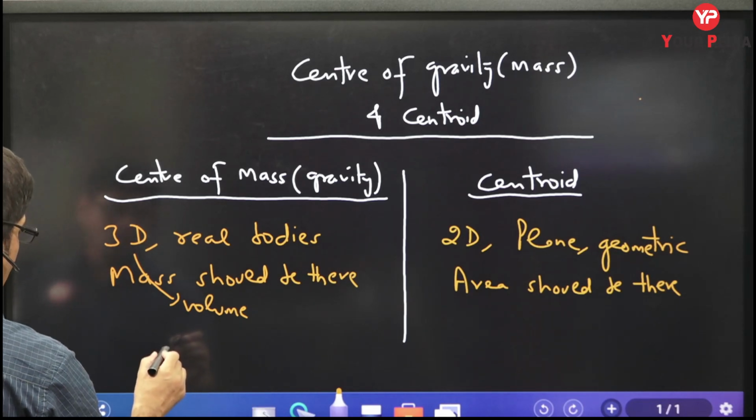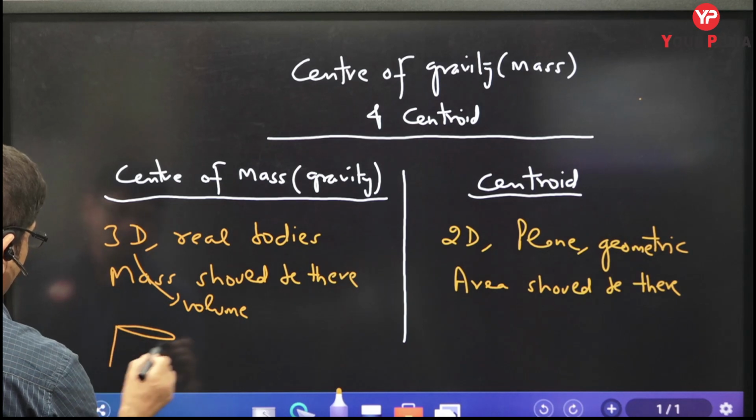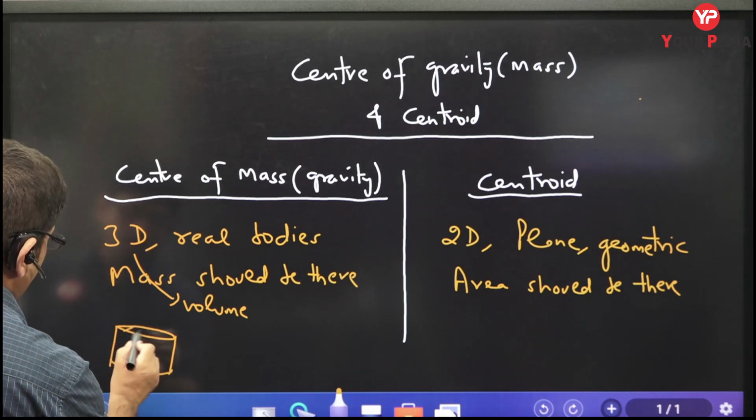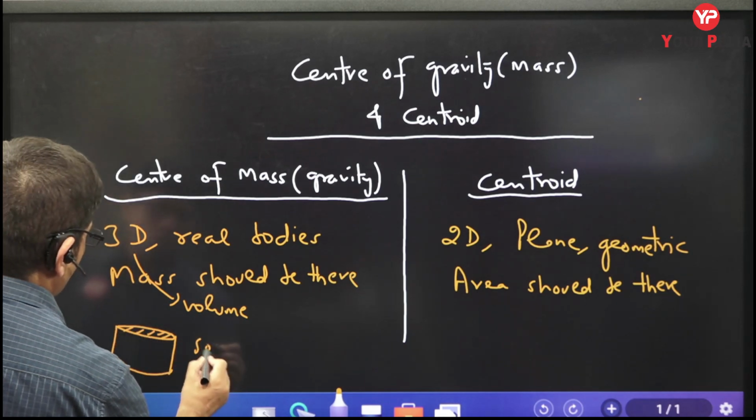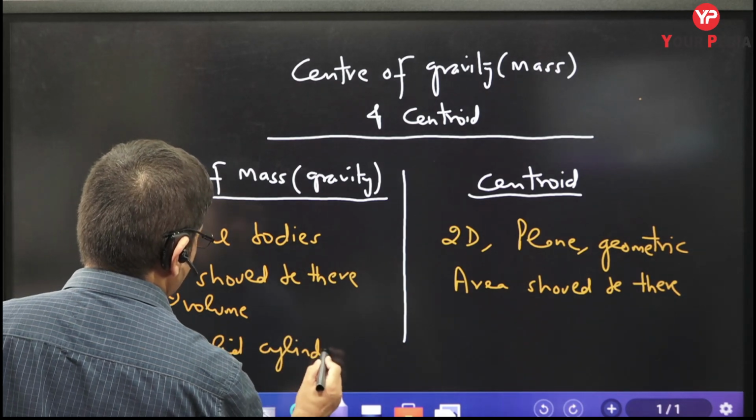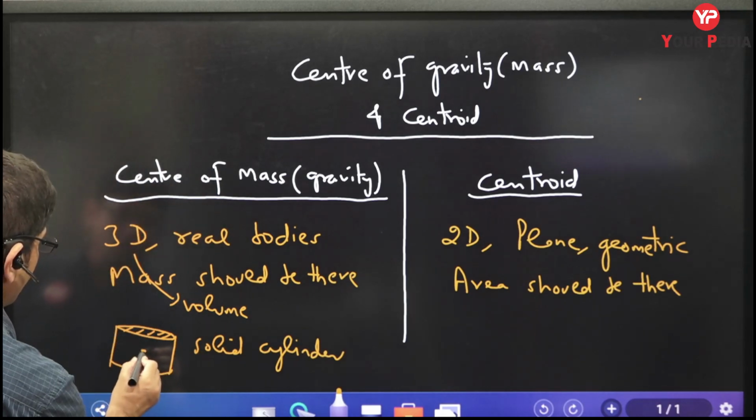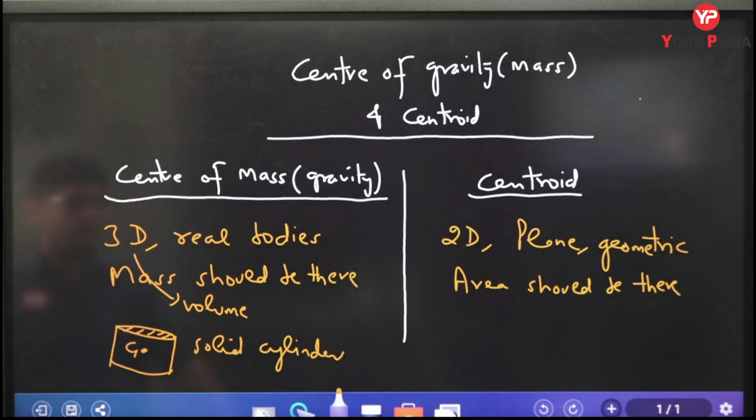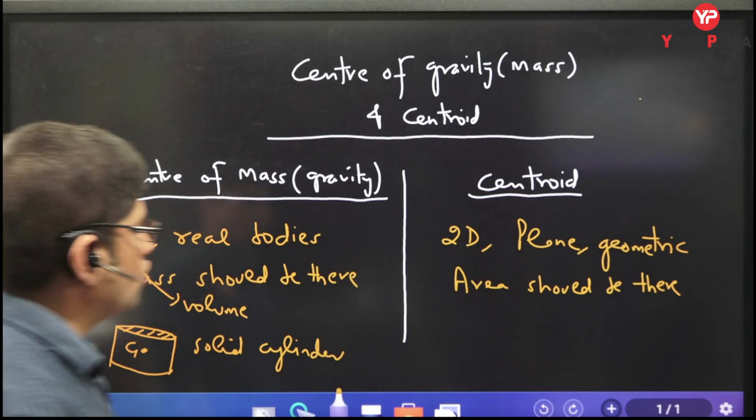Suppose I give you now a solid cylinder. If I give you a solid cylinder, does it have mass? Yes, sir. Solid cylinder has a mass. And can you calculate its centroid also? Yes, center of mass also. Yes, I can calculate its center of mass also.